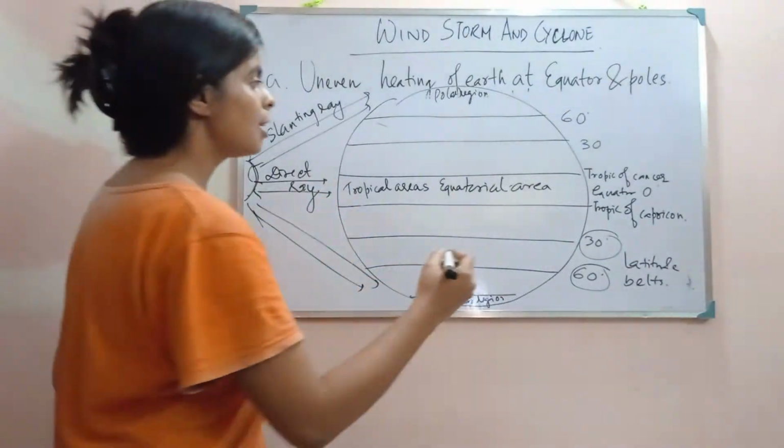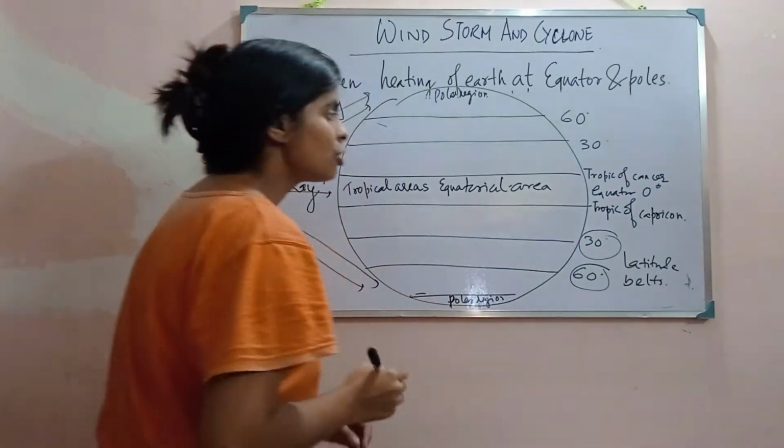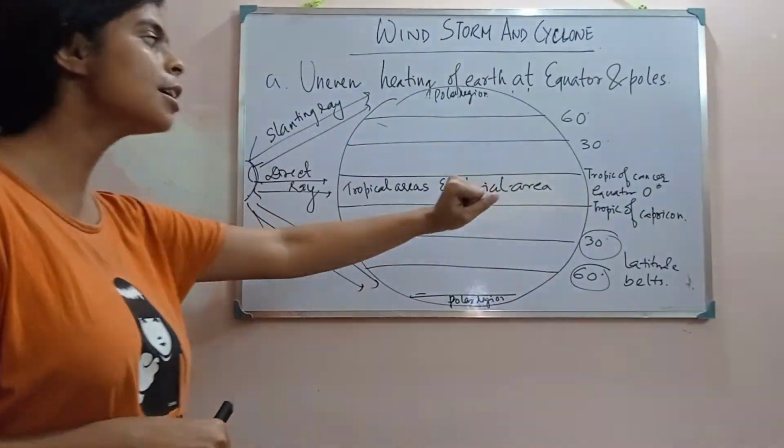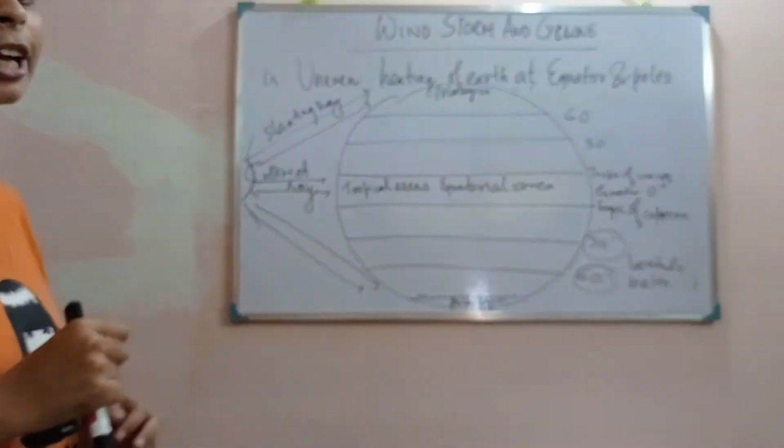And these belts are actually 0 degree belts. These are the latitude belts. Now let's see what is actually happening.